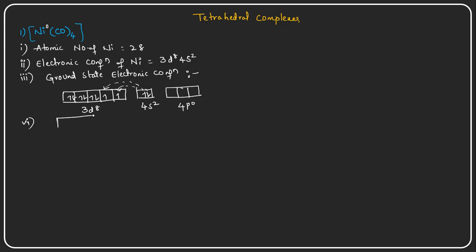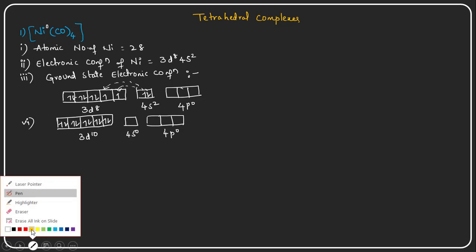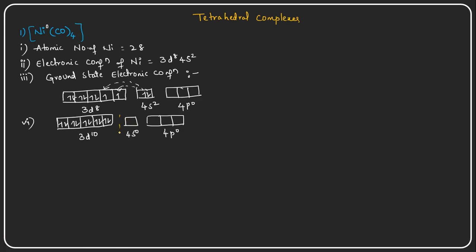So here the 3d orbital will become 3d10 now in the excited state. So here 1 2 3 4 5 6 7 8 9 10, and the 4s orbital will have no electrons present, and the 4p orbital is, as usual, an empty one only. Now the orbitals undergo the hybridization process.